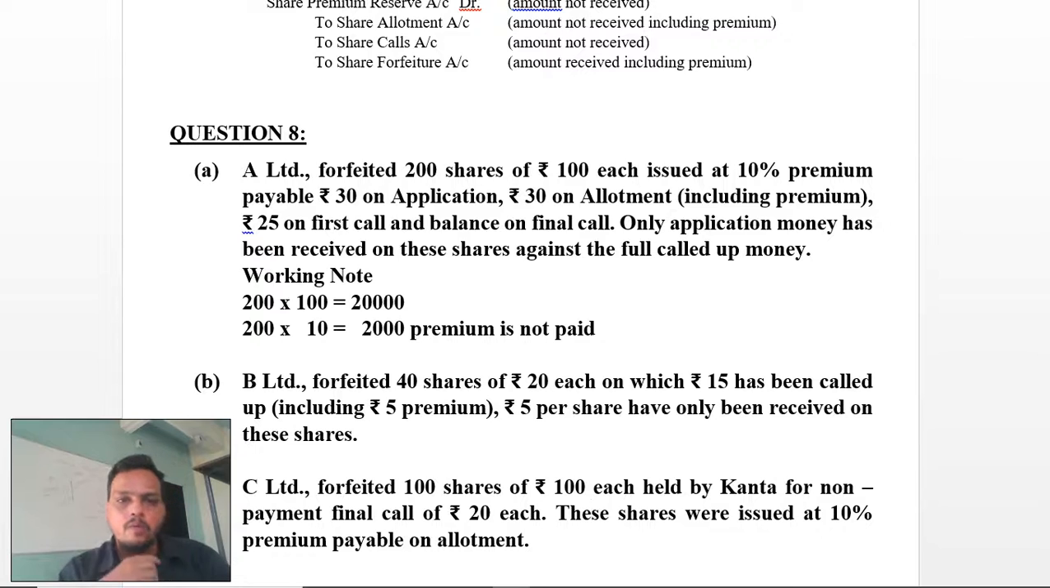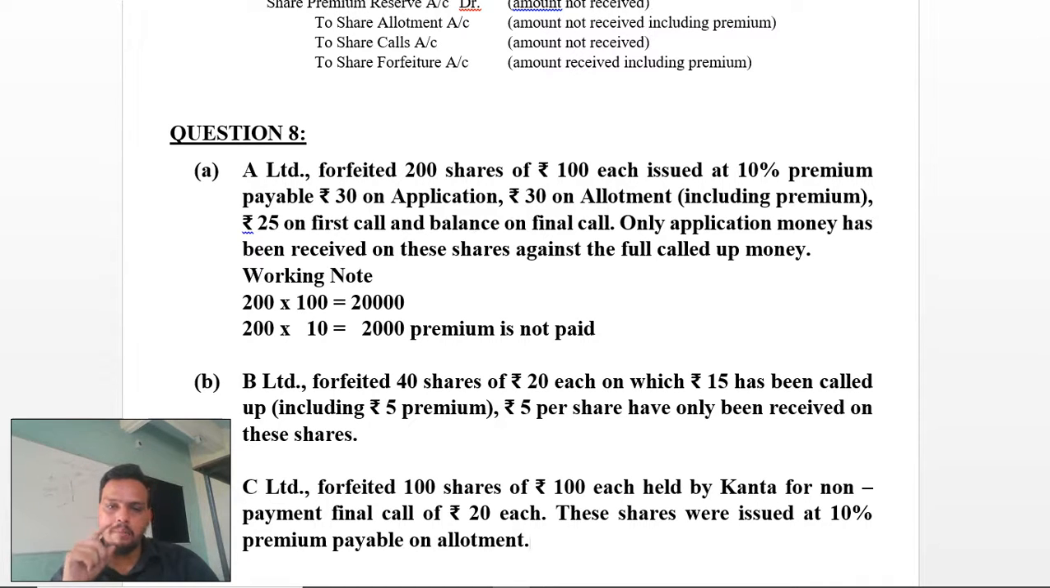B Limited forfeited 40 shares of rupees 20 each, on which 15 rupees has been called up, including 5 rupees premium, and 5 rupees has only been received on these shares. Here it is mentioned that 40 shares of rupees 20 each have been forfeited. Out of that, 15 rupees has been called up. Out of that, 5 rupees was premium. And it has been said that only 5 rupees you have received.